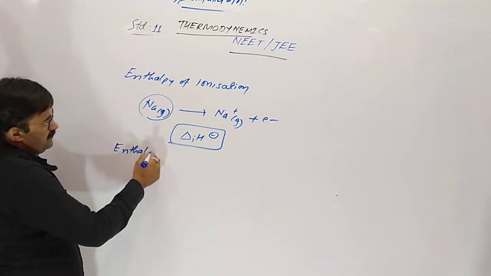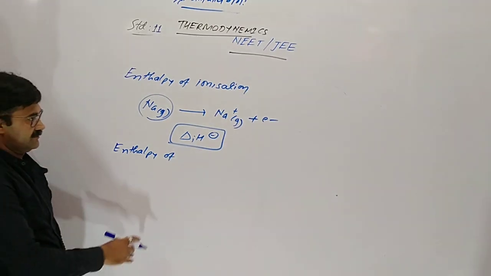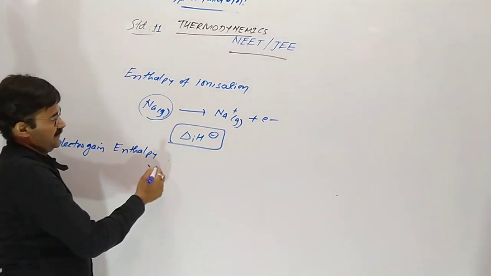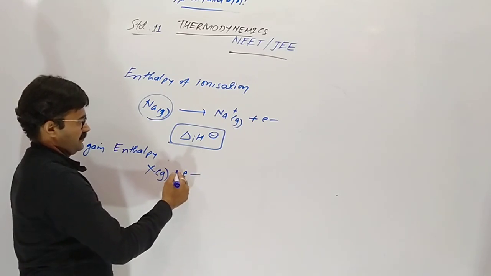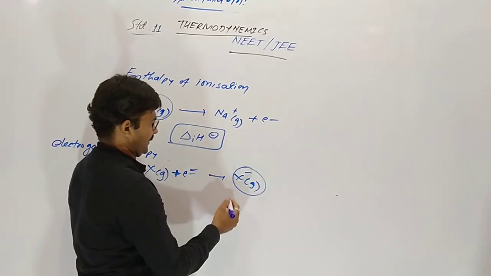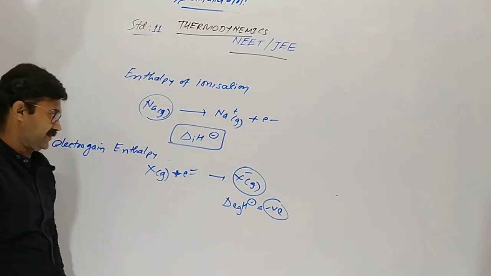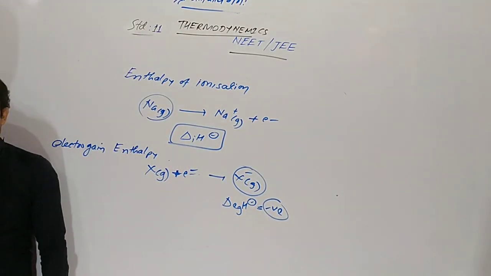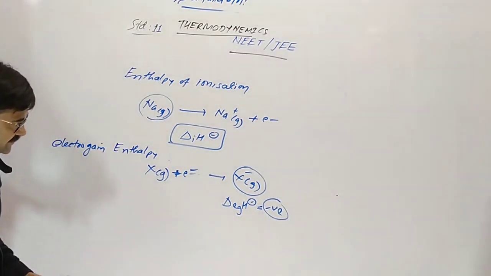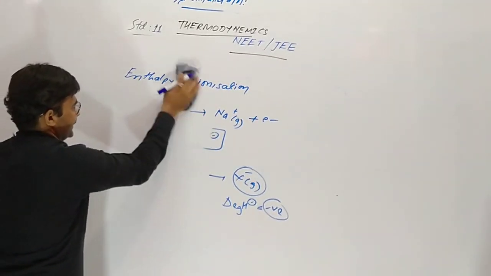Now, electron gain enthalpy. Yes, in the gaseous state, any element that gains 1 electron and converts into a negative ion releases heat, which is called electron gain enthalpy. When 1 mole of gaseous element gains 1 mole of electrons and converts into negative ion, the released heat is called electron gain enthalpy.